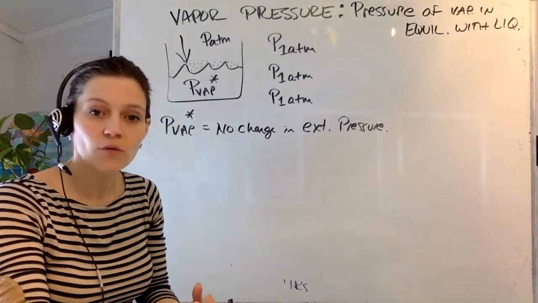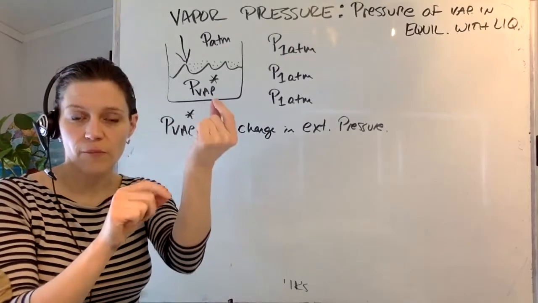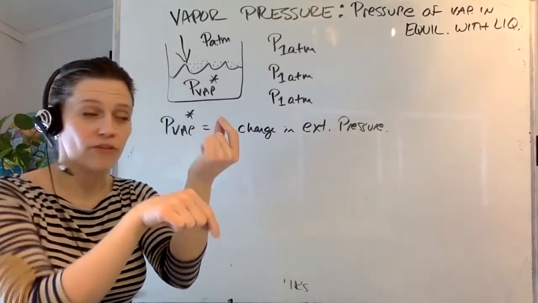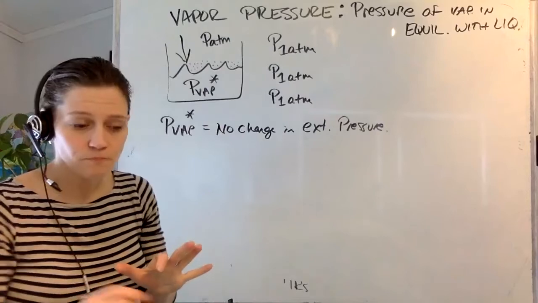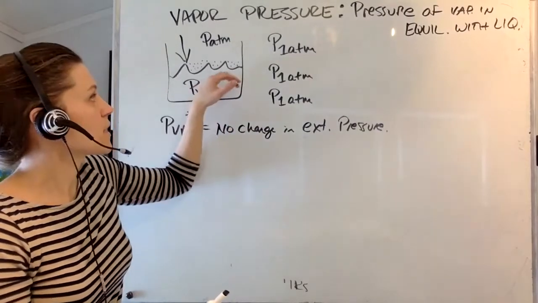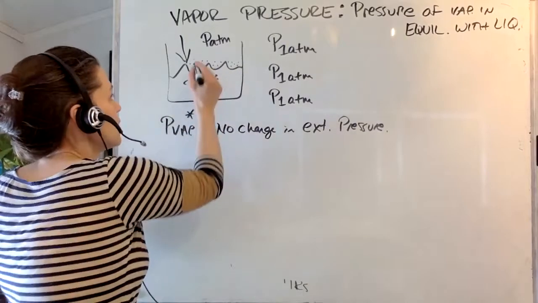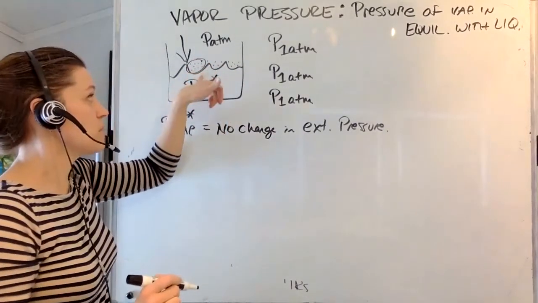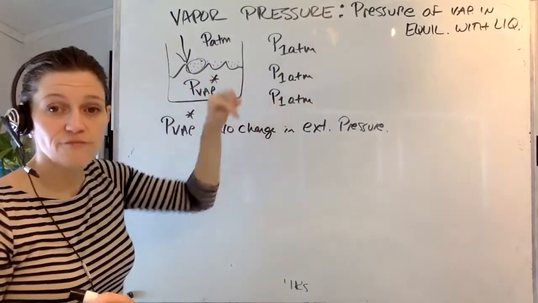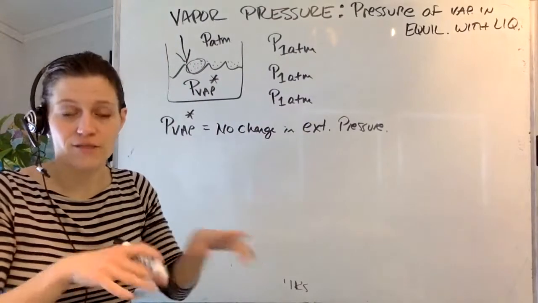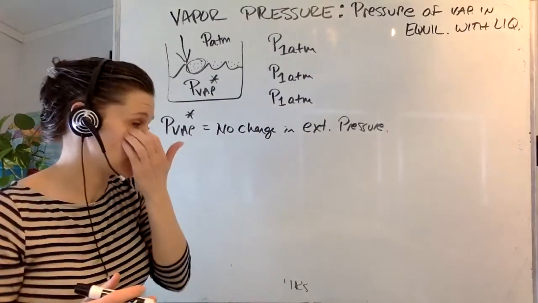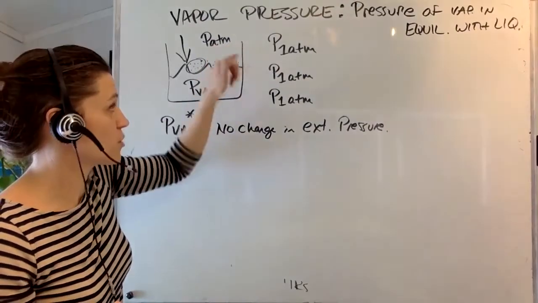There's going to be an equilibrium between them going into the vapor phase and going back down into the liquid phase. The pressure of these molecules above the liquid defines what the vapor pressure is. Only those are in equilibrium with the external pressure.